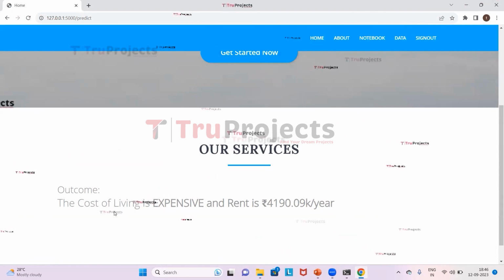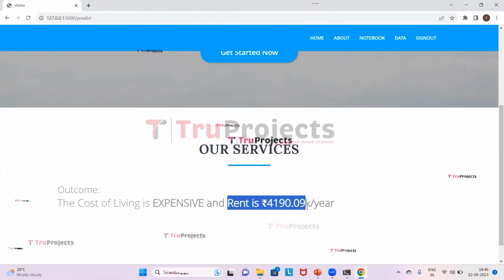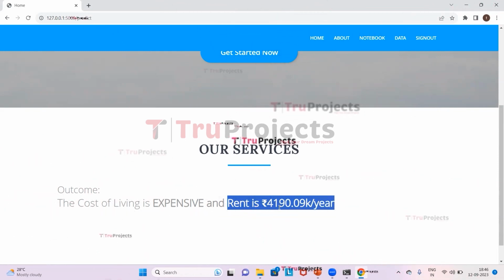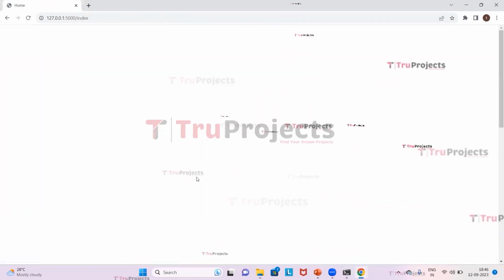So it has predicted that the cost of living is expensive and the rent is 4,190k per year. Now we will give the other countries' expenses and then see what it will predict.